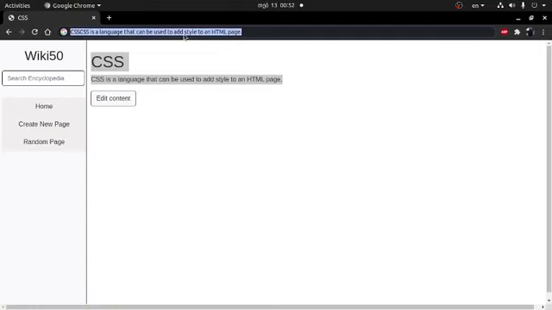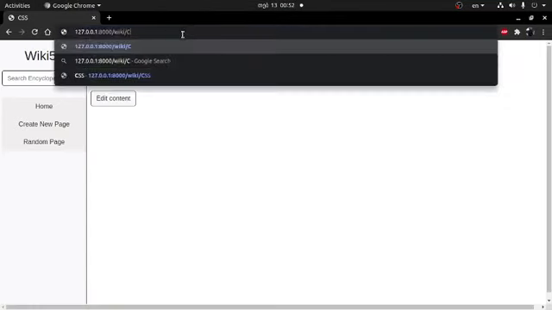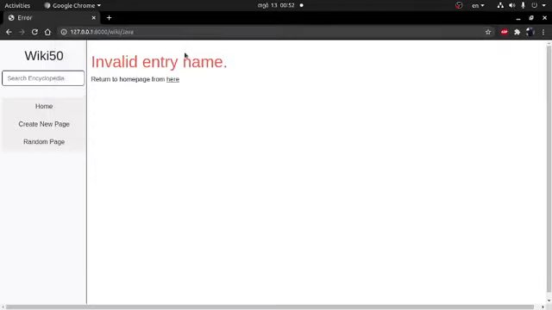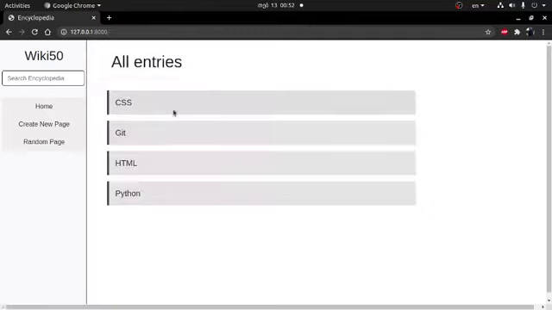Let's try an entry that does not exist, Java for example. I got an error, invalid entry name, and I can return to the home page from here. It worked. Okay, now let's check this search field.